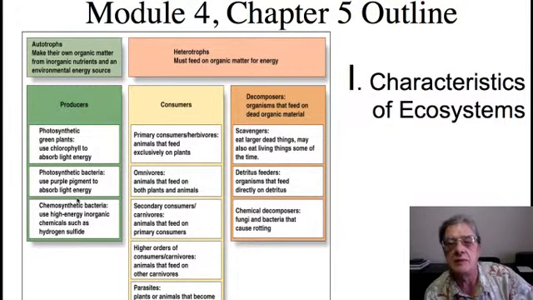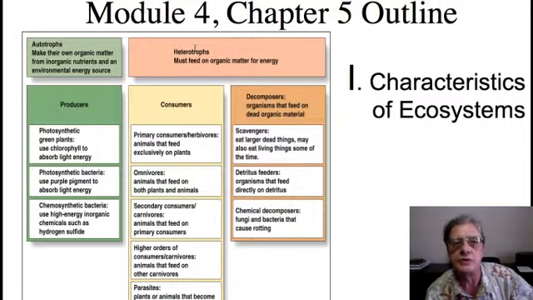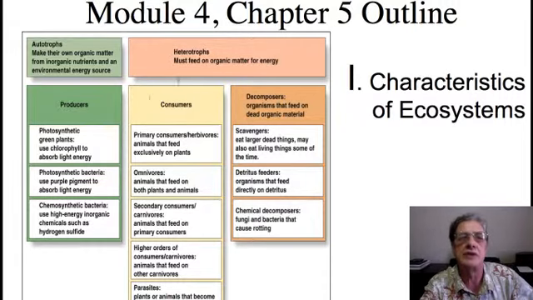The next level up, if you will, in what we call trophic levels or feeding levels, are what we call the consumers. The consumers are one of two components of a larger category known as heterotrophs. Heterotrophs, unlike autotrophs, must feed on organic matter that has been produced by autotrophs. Heterotrophs cannot produce their own food. They can only consume the food that has been produced by the autotrophs. The heterotrophs in turn have two subcategories, the consumers and the decomposers.